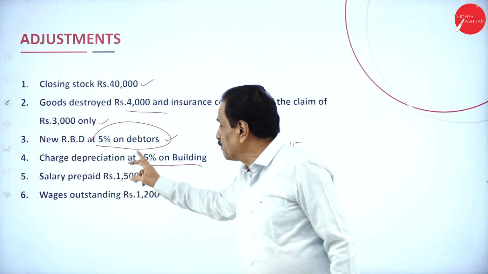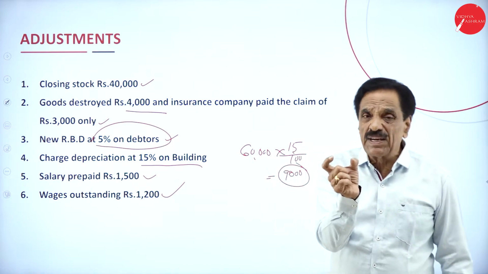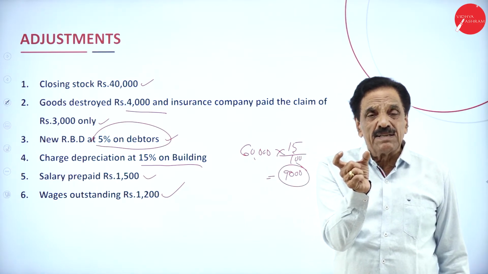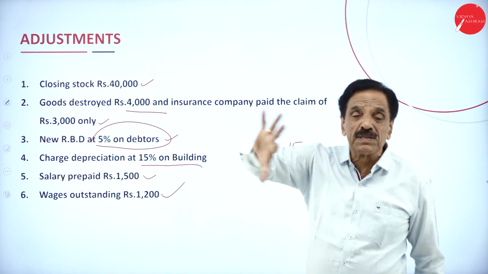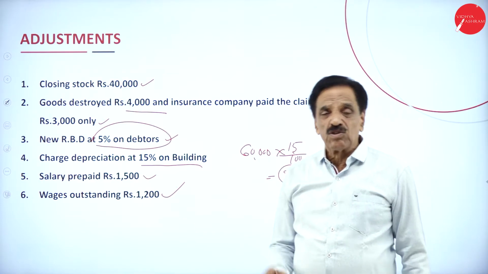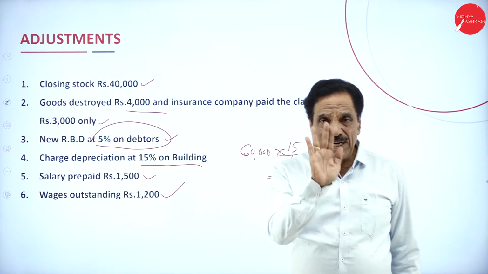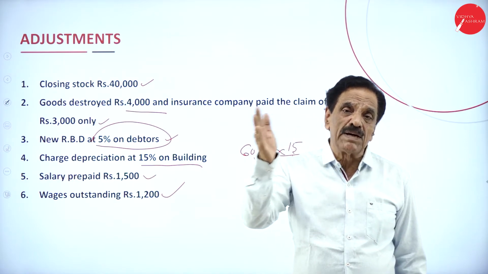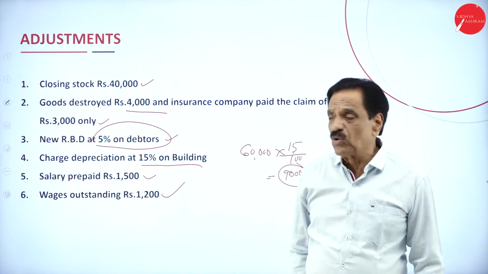Then new RBD. If you see in the trial balance, your debtor figure is 1 lakh. From the customer, we have to receive 1 lakh. Out of that, how much do we keep aside? How much percentage? 5% of 1 lakh may come, may not come. So 5% of 1 lakh is 5,000. So what's your formula? Bad debt plus new RBD minus old RBD.